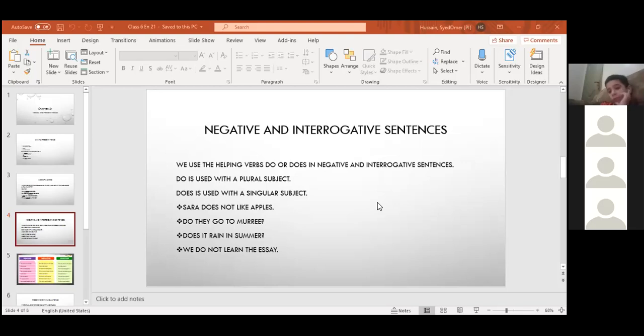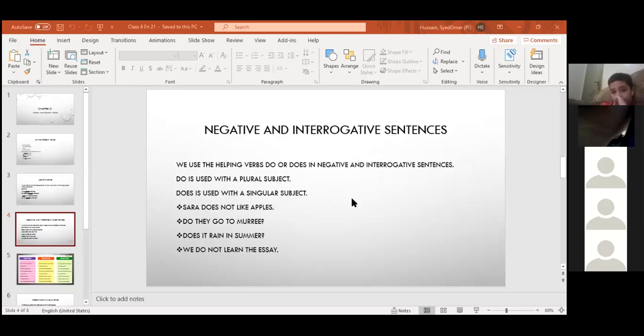Which helping verbs we are using in simple present? Do and does. Slide is in front of you. We are using do and does. We are not talking about continuous. Okay, continuous we have to start. They do not read newspaper. Do they read newspaper? Do one more sentence.